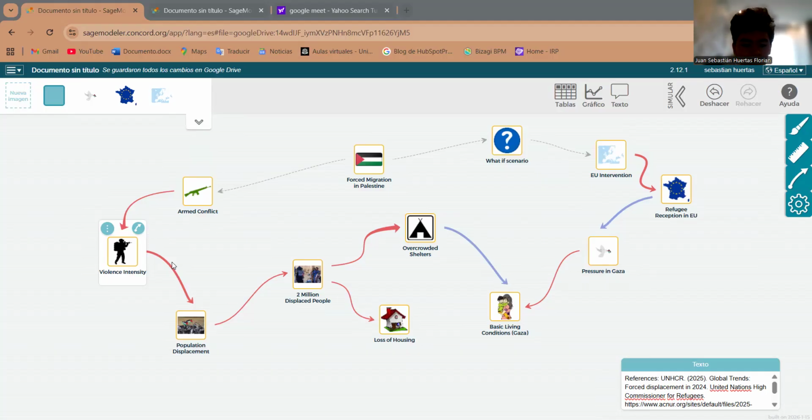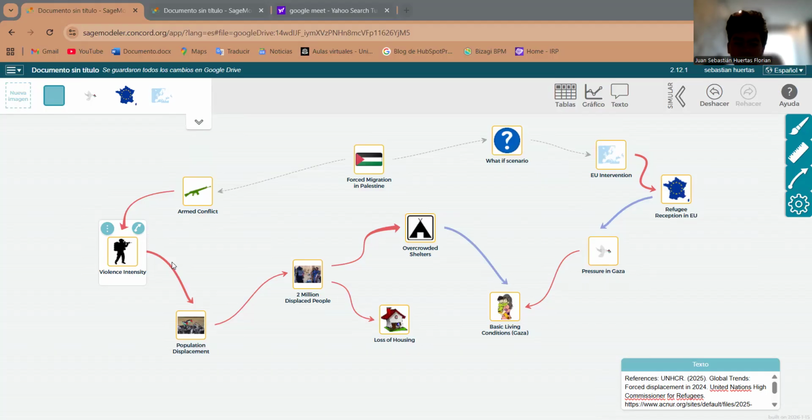When so many people are displaced, they lose their homes. That is why loss of housing increases. Also, many people go to temporary places, so overcrowded shelters increase. When shelters are overcrowded, people do not have enough space, water, or safety. So basic living conditions in Gaza decrease.